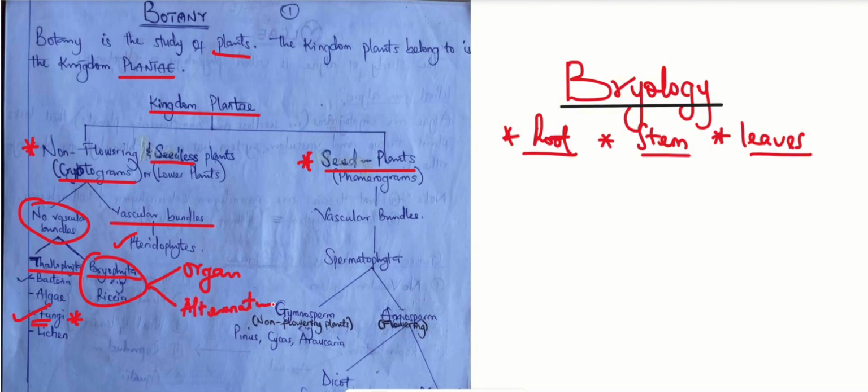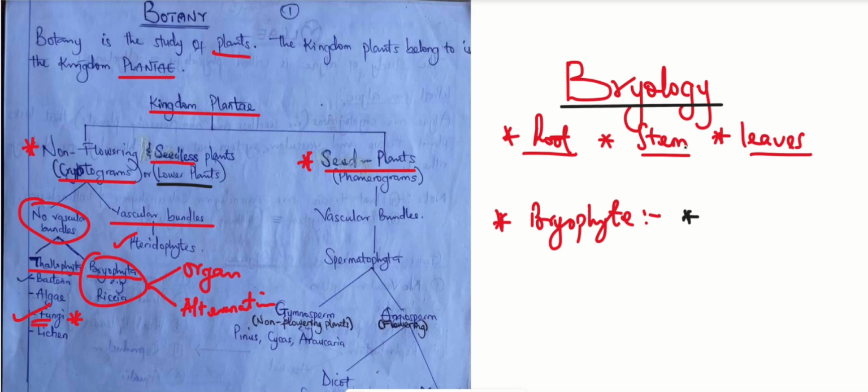But we are not putting all the points here, on the first page, that differentiate Bryophyta from Talophyta. What we are taking from here is that, number one, the Bryophytes belong to the non-flowering or seedless plants, or what you call the lower plants.